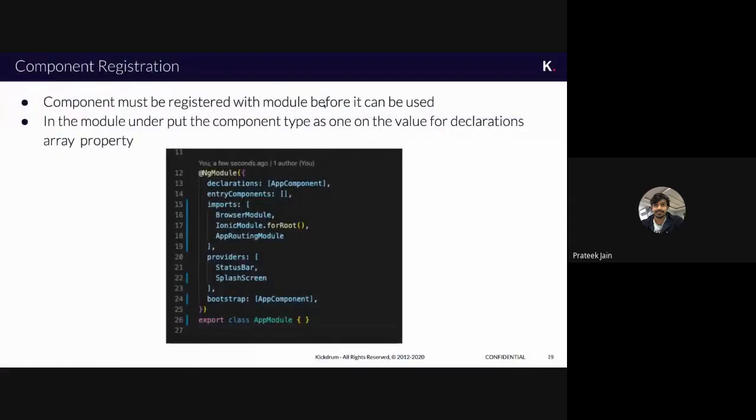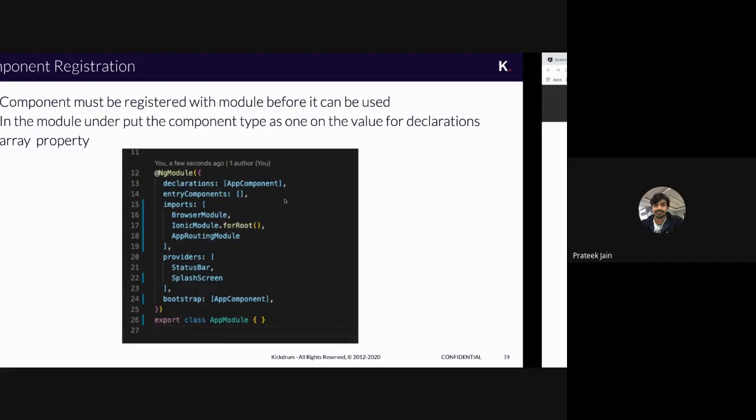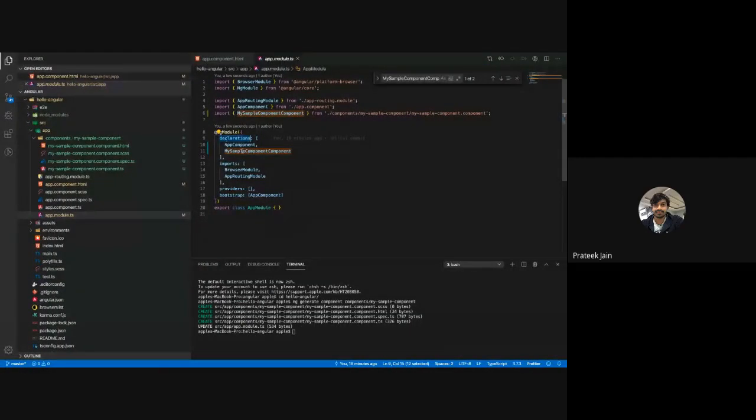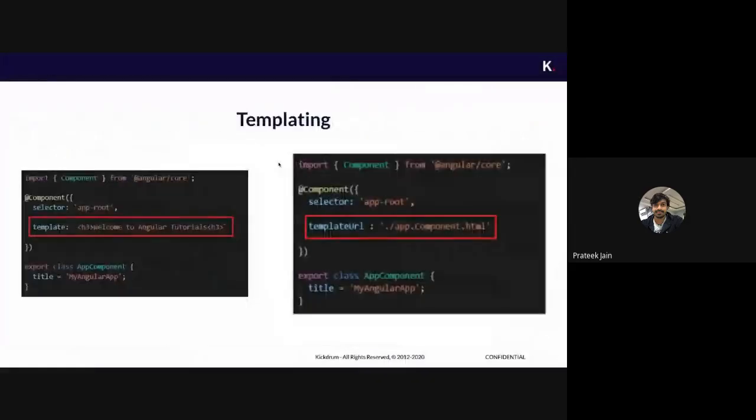That is what is shown here. A component must be registered with a module before it can be used. If you don't register it, it is going to throw an error on your console and on your front end, and to resolve that error, you have to declare or register that component in your module. In the module, put the component type as one of the values in the declarations array. That is what we have done: in our declarations array we have put our component name, and this is how we have done the registration of the component.